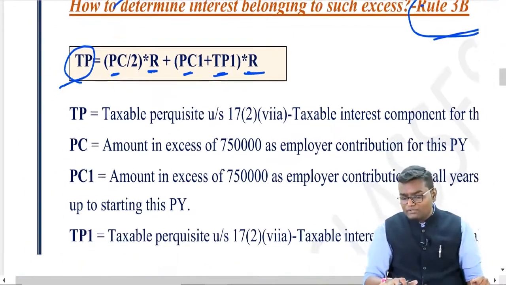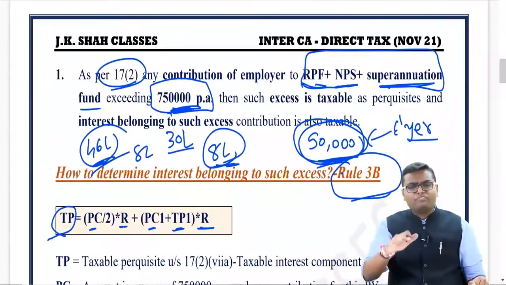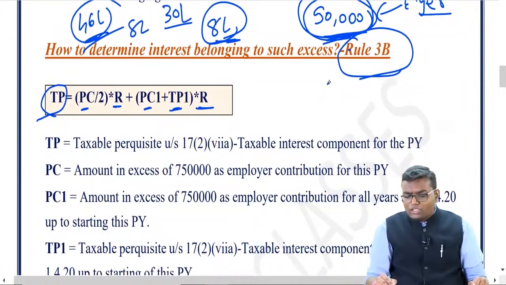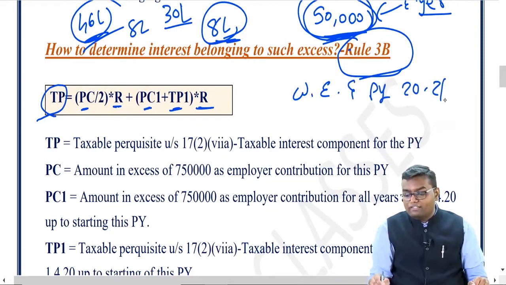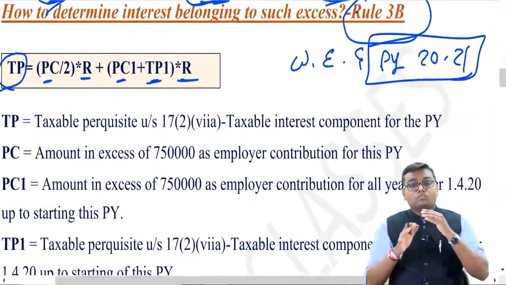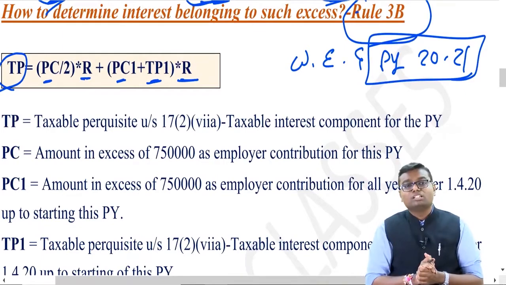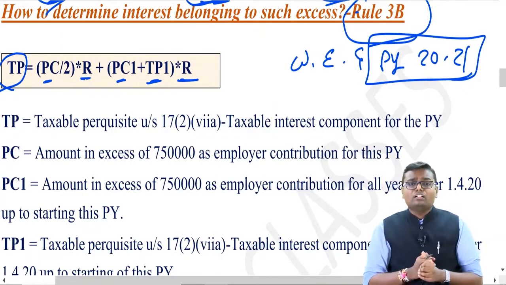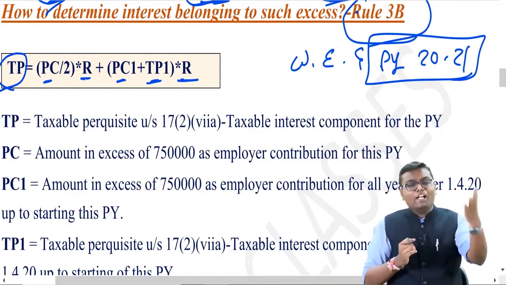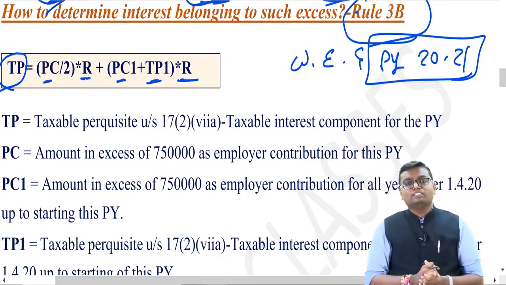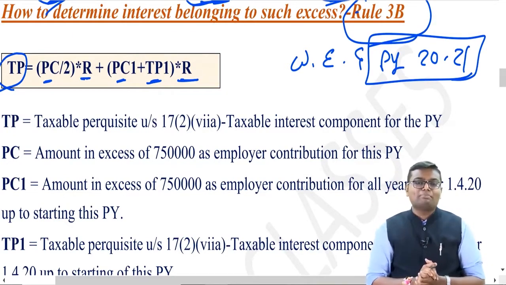Now let me tell you, by the way, this amendment of 7,50,000 and the interest component on that, Rule 3B, all of that is with effect from previous year 2021. So that is applicable for your attempt, and that's why we are looking at this amendment. Whatever the amount of contribution prior to previous year 2021, that was not taxable. From previous year 2021, this 7,50,000 rule is applicable.